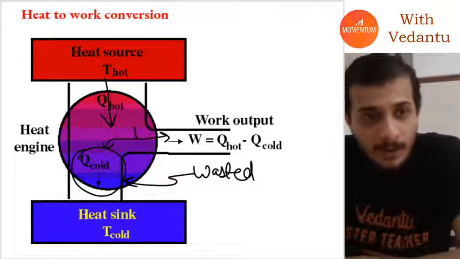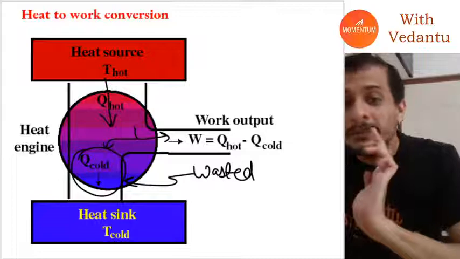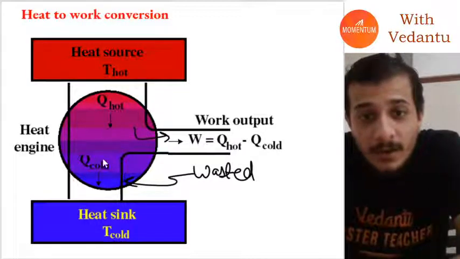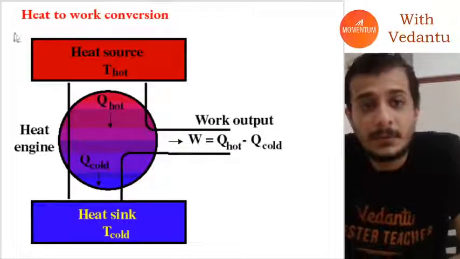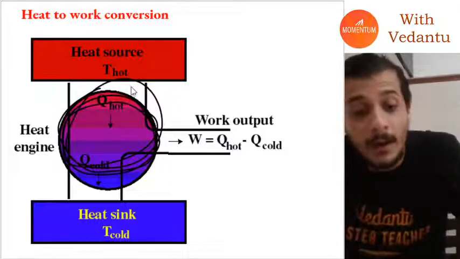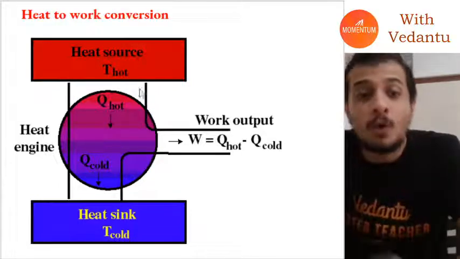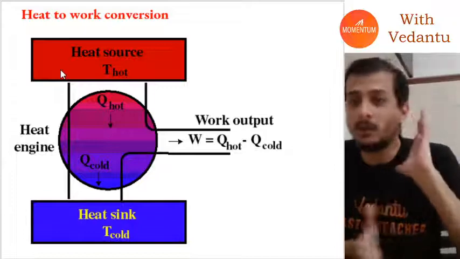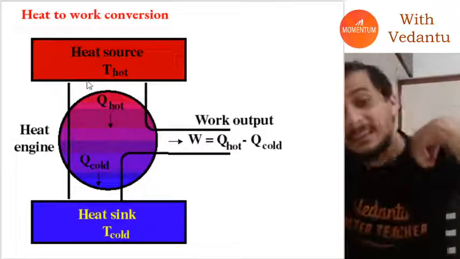Alright guys, now let's talk about basic terminology that we will use in this chapter. At the end of this chapter, we need to understand how a basic engine works. We will talk about an ideal engine called a Carnot engine, and we need to understand how that engine works. But before we get to that, we need to understand what the variables are, how they interact with each other, and all those things. So first of all, let's just define.